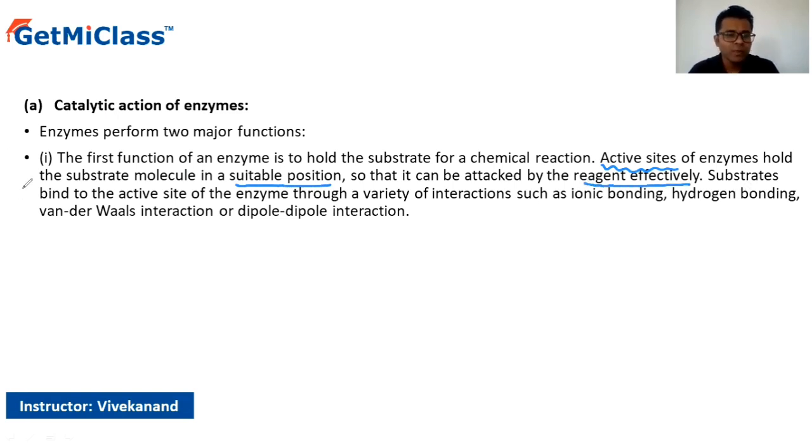The substrate will bind to the active sites of the enzyme through a variety of interactions, such as the ionic bond, the hydrogen bonding, or the van der Waals interaction, or in some cases a dipole-dipole interaction can also be seen.